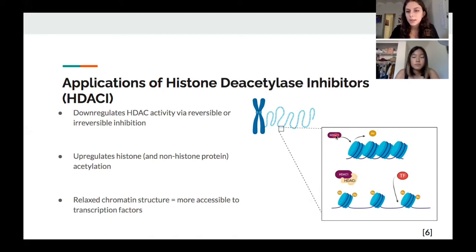So on the top here, you can see that the histone deacetylases are removing an excess amount of acetyl groups, and that results in a more condensed chromatin structure. However, in the bottom portion of this figure, you can see the inhibitor is blocking the histone deacetylase from catalyzing the removal of these acetyl groups. And this in turn results in a more relaxed chromatin structure that is more easily accessible by transcription factors.